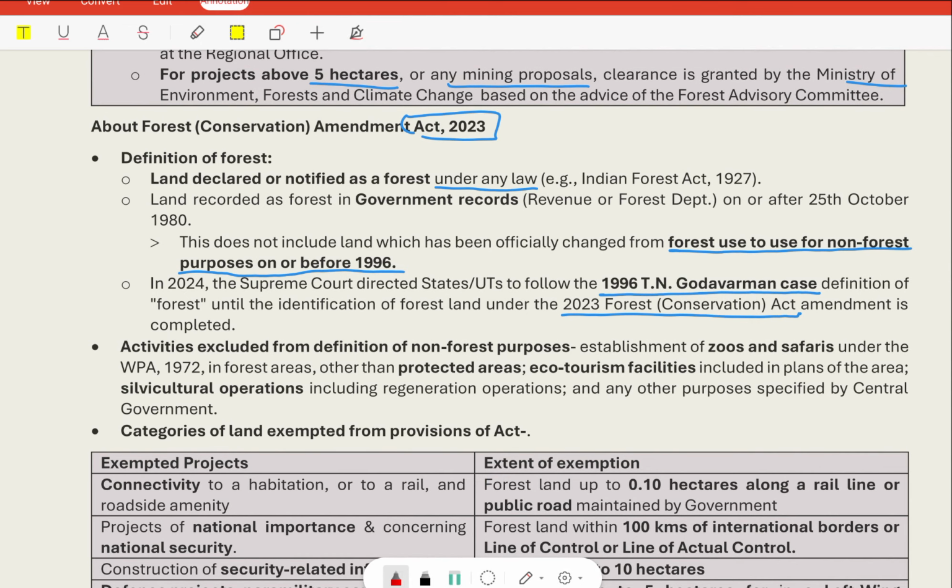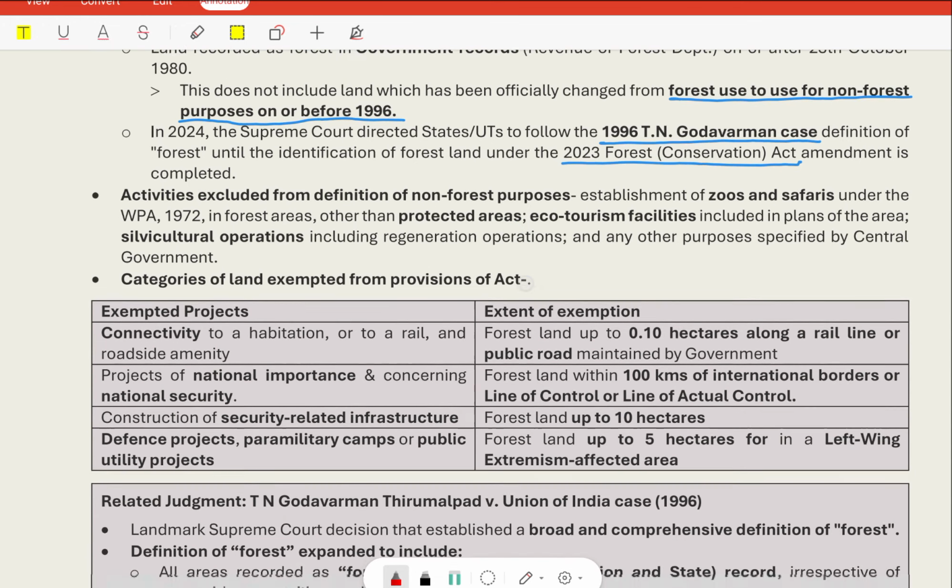Thus now it has come under the Forest Conservation Amendment Act 2023, which defines forest as land declared or notified as a forest under any law.